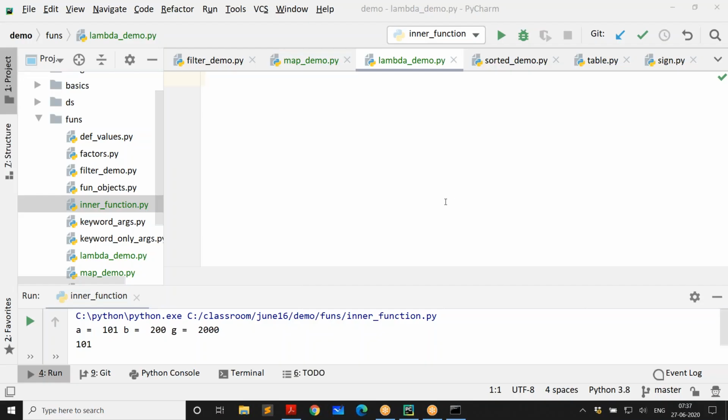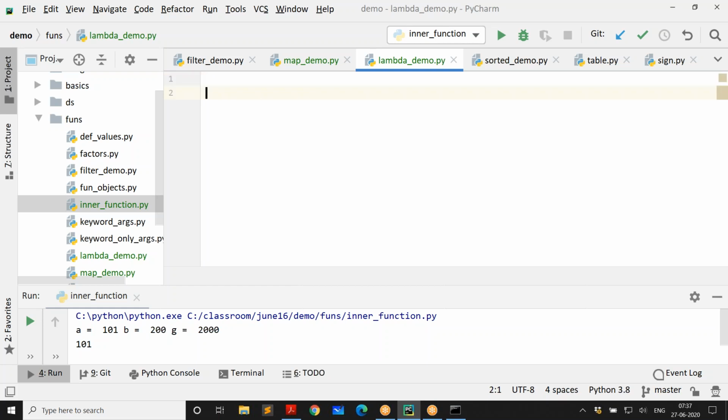So what is a lambda function, or what is lambda for short? How do we use it and where do we use it? In simple words, whenever you need to create a function, you can create a lambda. A lambda is like an inline function. You can use that in place of a function. So in which cases do we use lambda?